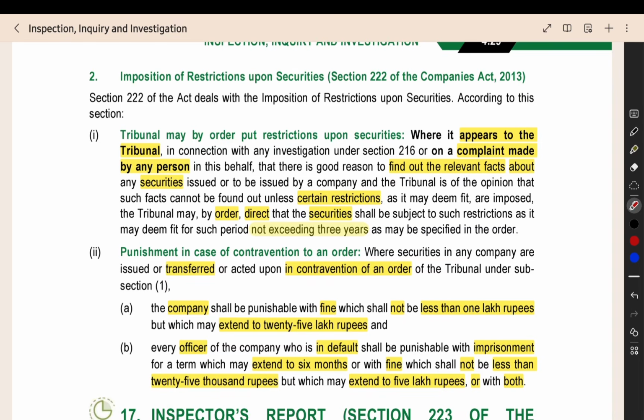In the same manner, we have section 222. Here, if in the opinion of the tribunal, the securities issued by the company require us to find out the relevant facts, and the transfer of securities might be a problem for that, they will impose the restriction on the transfer of securities. Here also, maximum 3 years.